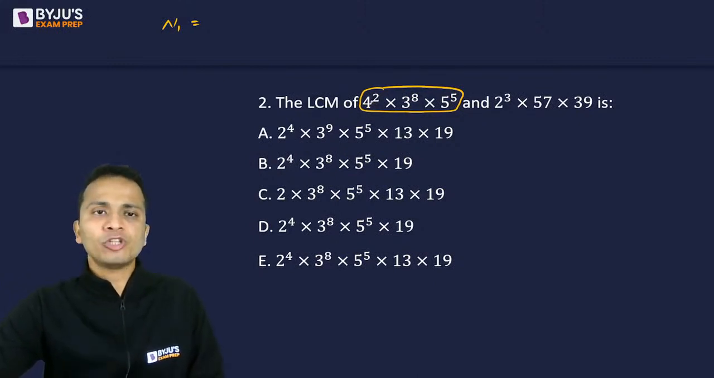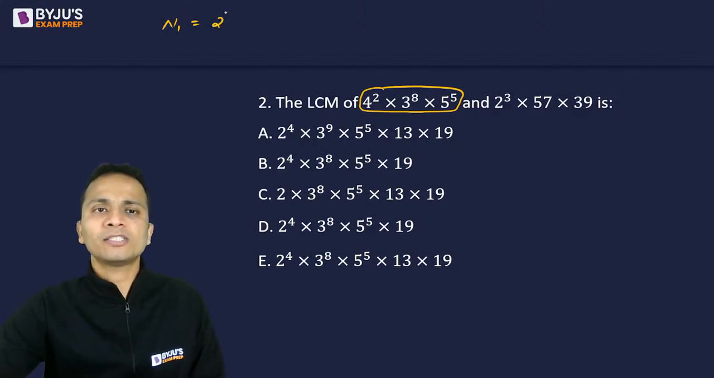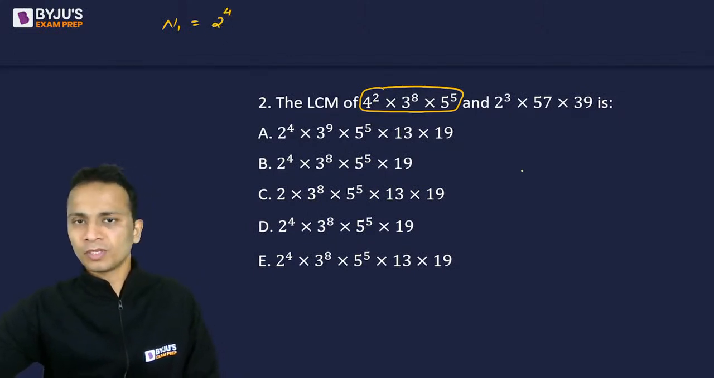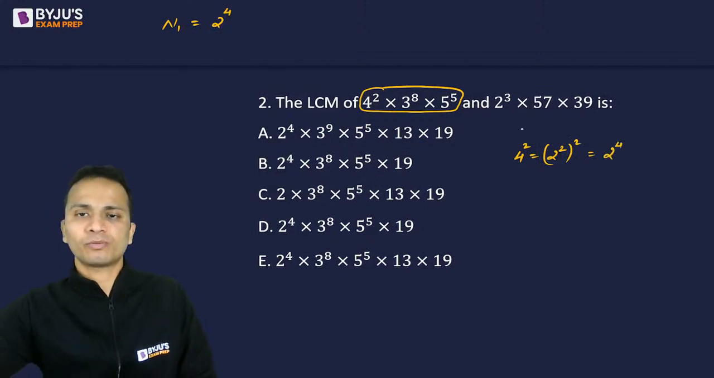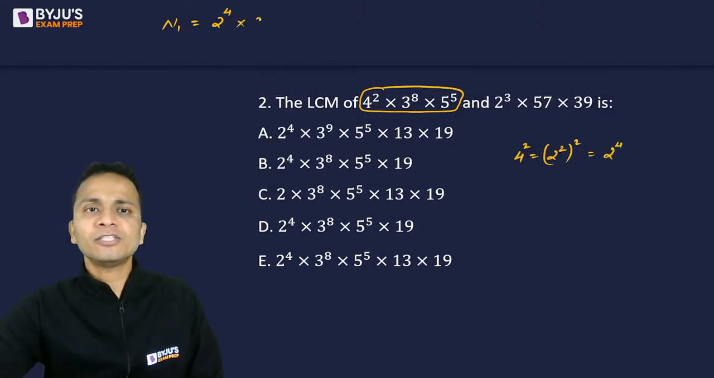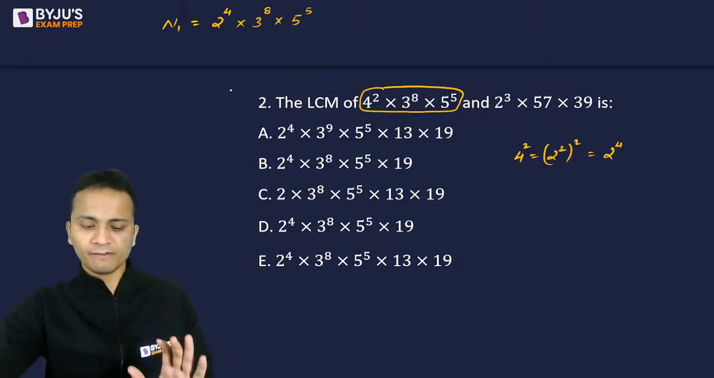Now 4 raised to the power 2. 4 is not a prime number. So I can write 4 raised to the power 2 as 2 raised to the power 4. 4 can be written as 2 square. So 4 square will be 2 square whole square. That will become 2 raised to the power 4. Okay. 3 raised to the power 8 can be written as it is, and 5 raised to the power 5 can also be written as it is. So this is the first number.